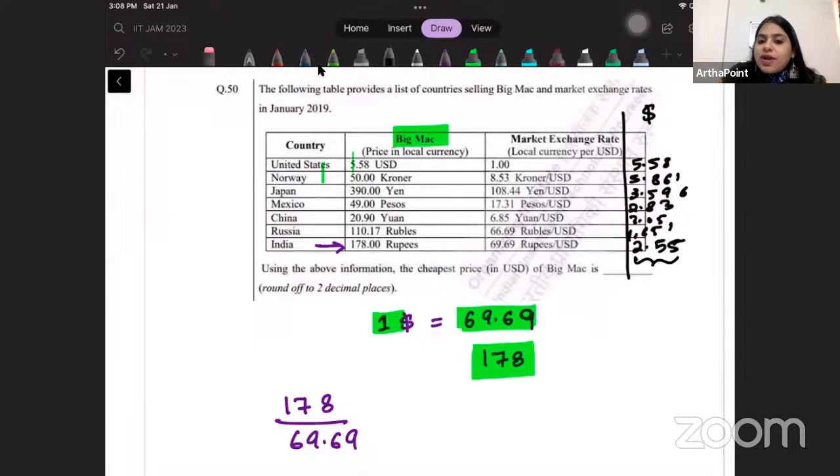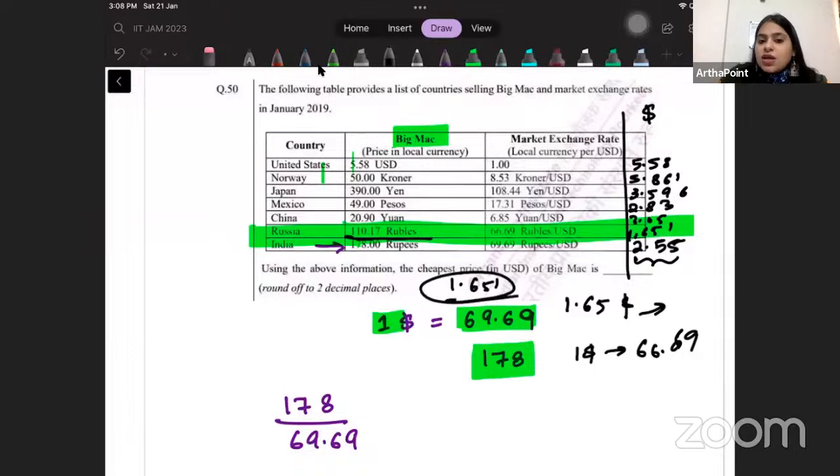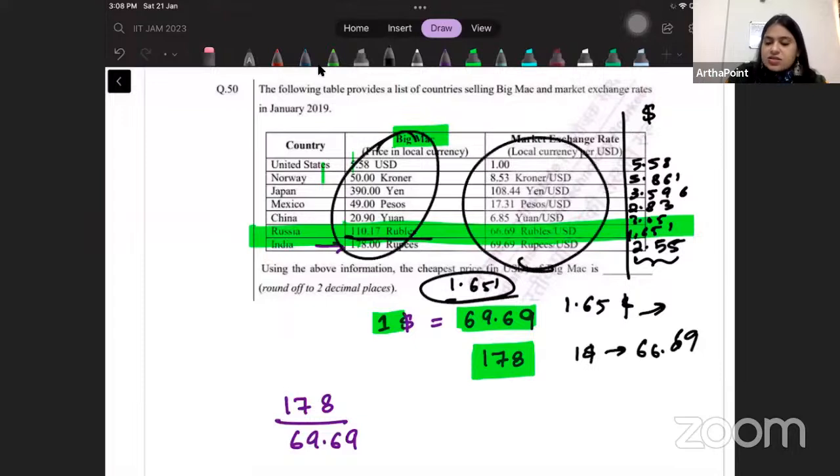It says the cheapest price in dollar of Big Mac. It's here. It's in Russia. Because in Russia, it was for 110 rubles and $1 was worth 66.69 rubles. So you just spend $1.65 and you can get the Big Mac. So which means that the answer is 1.651. The only thing you had to do was divide this by this and see which is the cheapest. That's it. Very simple question, but you have to understand what the question is saying.